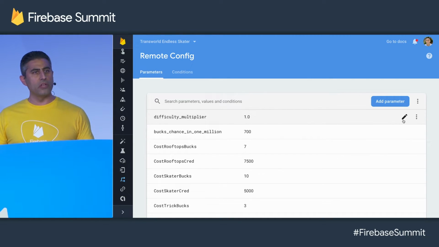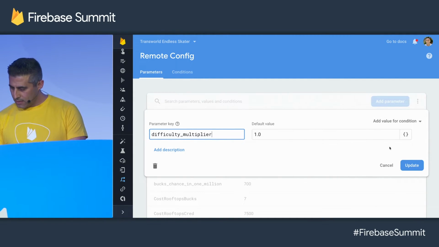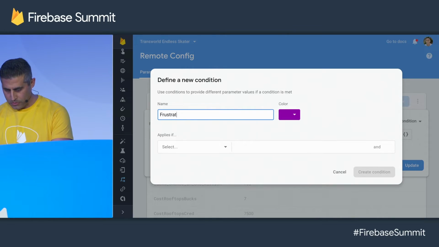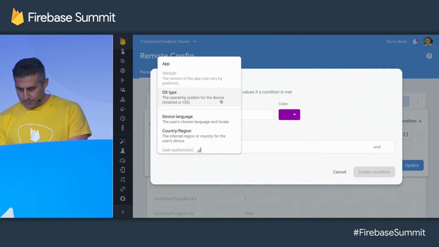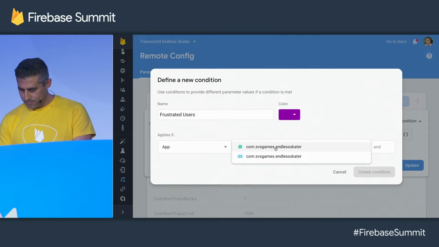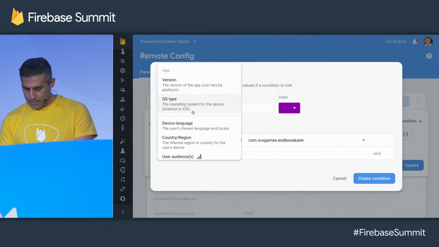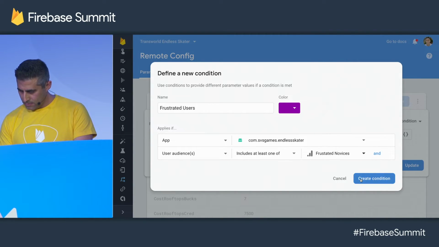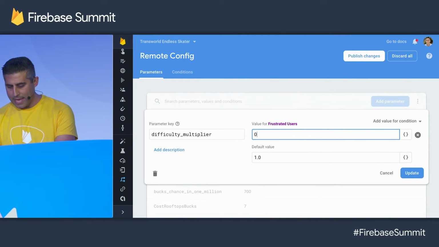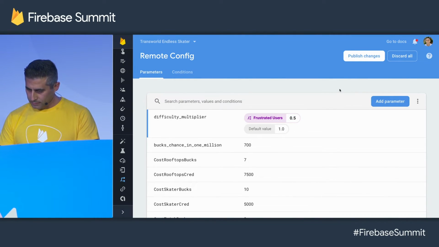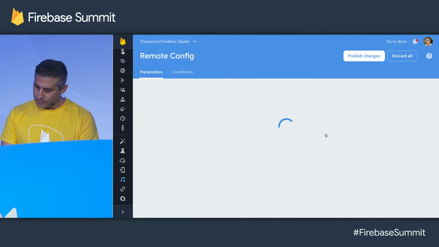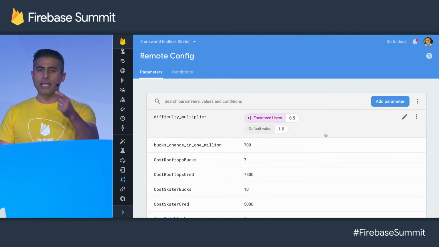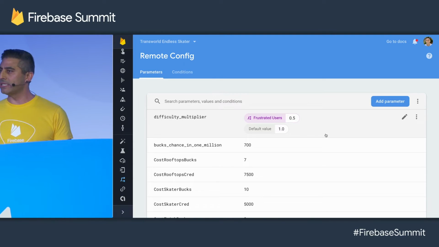So right now that's set for the same value for all users, but we want to make a new value for a new condition here. So for frustrated users, on my Android app, okay, then I'm going to choose that audience. And we're going to make it half as hard for them. And publish that change immediately. So what happens is, as soon as a user comes back into the app and they have met that criteria, they will get this new value from Remote Config. The game will be easier for them.